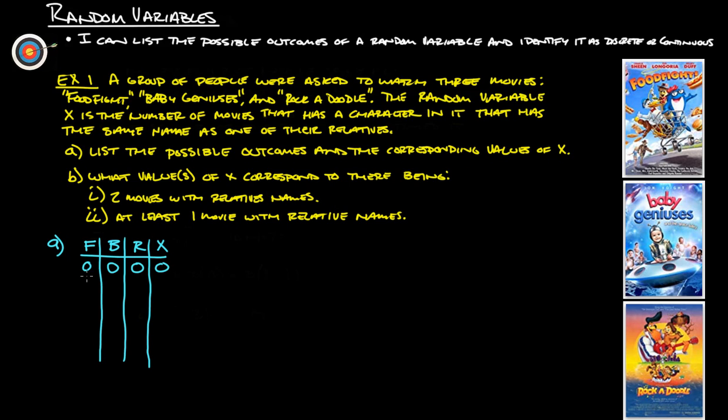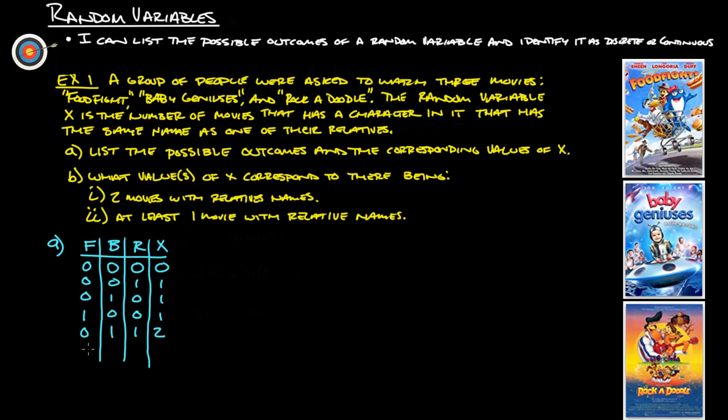Means there's none there. How about on this one here, none for Food Fight, none for Baby Geniuses, but 1 for Rockadoodle? There's 1 total. Right, so we can do 0, 0, 1. There's 1 total in here. 1, 0, 0, 1 total. Now there could be some, let's say we have it in both Baby Geniuses and Rockadoodle.